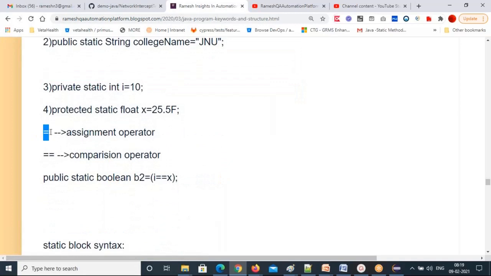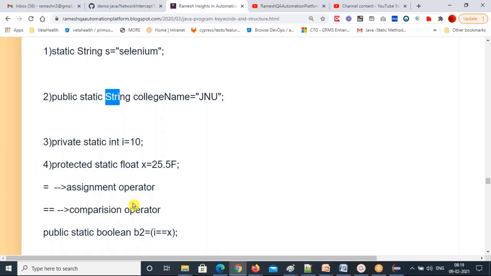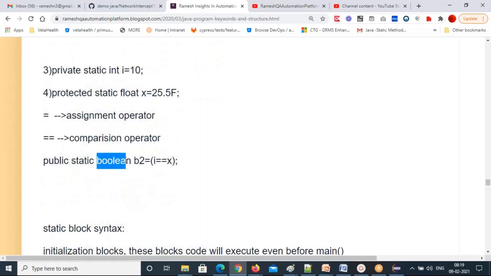Now this is the assignment operator, we call this. You are assigning a value to that variable, and double equal to is the comparison operator. You can compare 2 variables. So public static boolean. Boolean is another data type. Now we have seen int, float, and String, right? And another data type is the boolean data type, so only boolean values you can get. boolean b2 equal to i double equal to x.